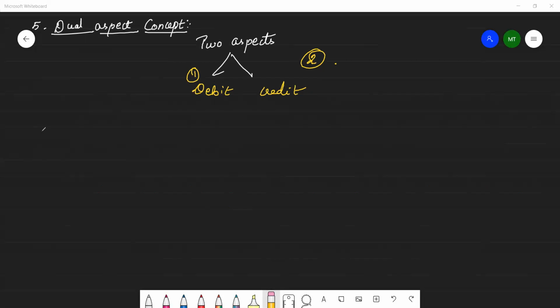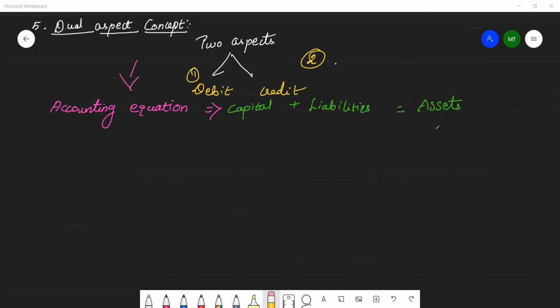From this concept arises the basic accounting equation. The accounting equation is assets equal to liabilities plus capital, or as given in your book, capital plus liabilities is equal to assets. It's the same thing.